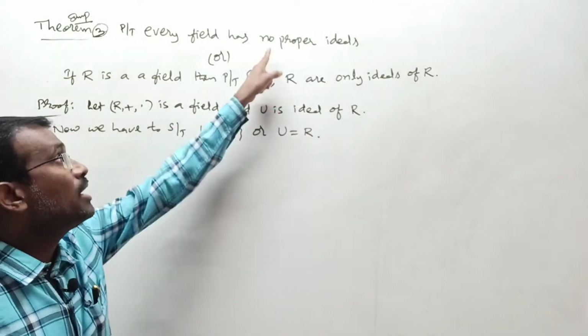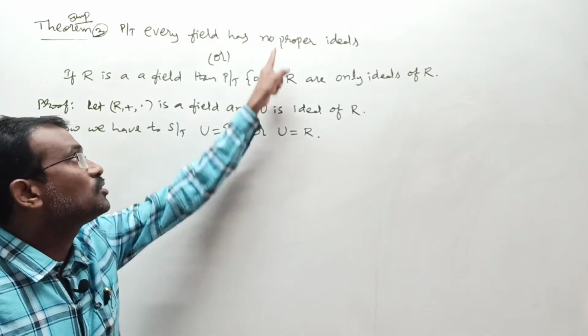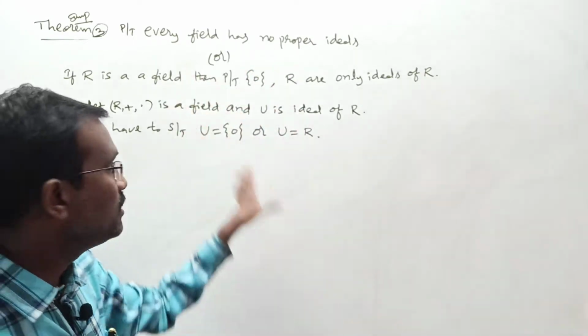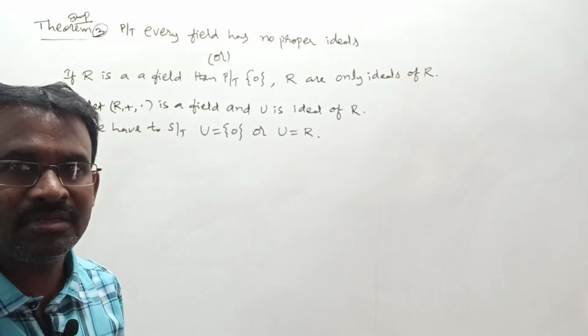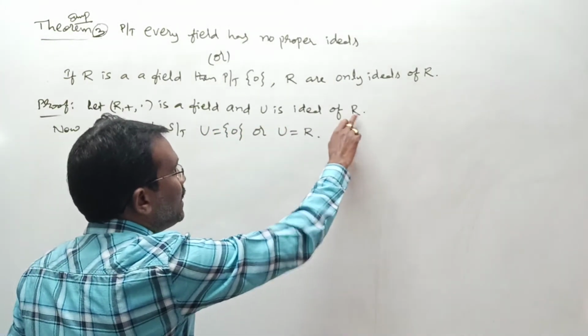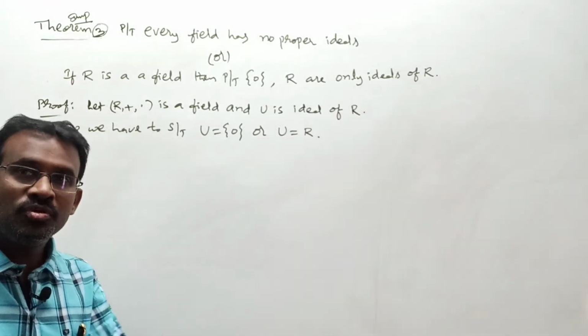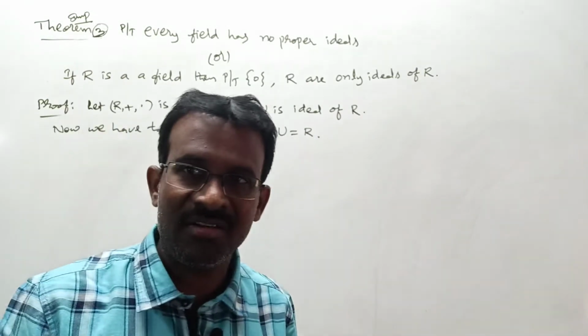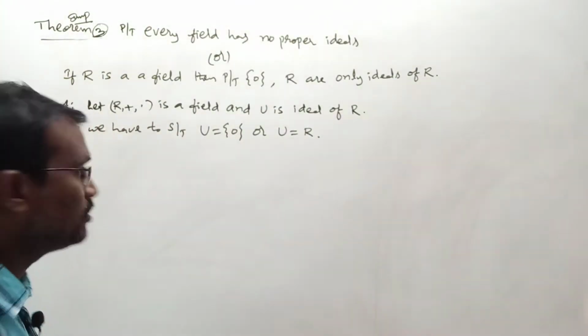U has just improper ideals only. There is no proper ideal. That is the meaning of the above statement. Right? But here, look, whenever U is an ideal of R, is U a non-empty subset of R or not? That I am writing first.